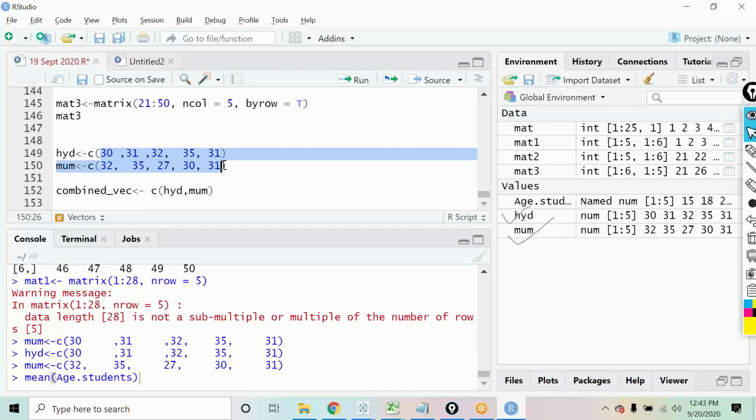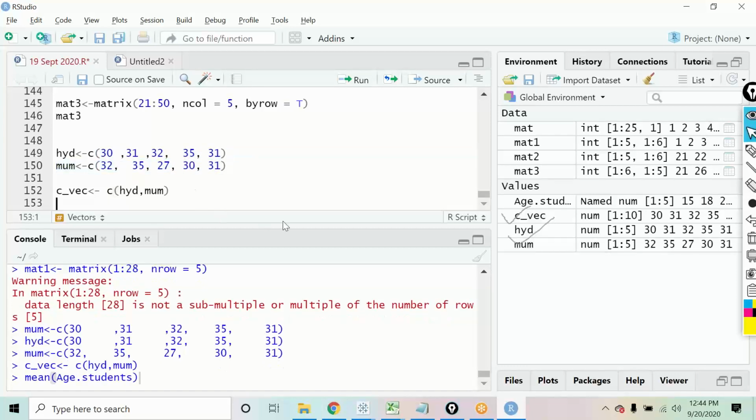Is combined a variable? This is a variable that you can define. It is not a command. You can give any name to it. Anything that I give on the left hand side will always be a variable name only. It will never be a command. Whenever I write anything on the left hand side, it will always be a variable that I would be defining. So what I've done now is I have combined the two, and I will get all these values plus all these values in one single vector itself.